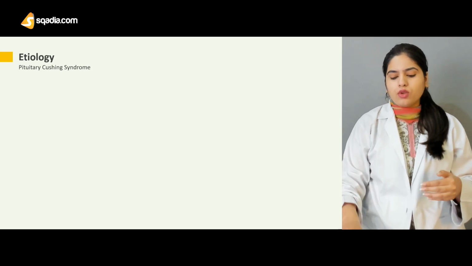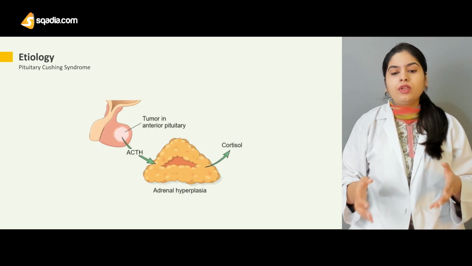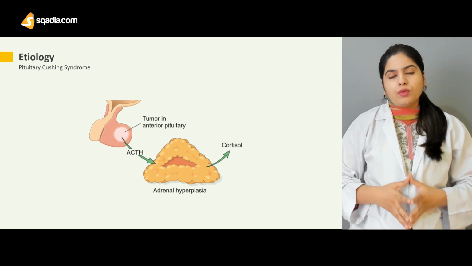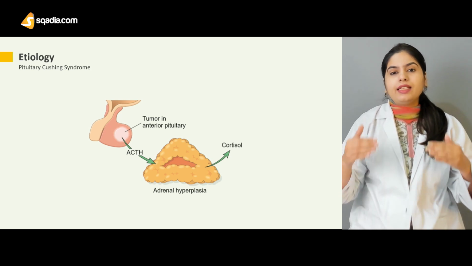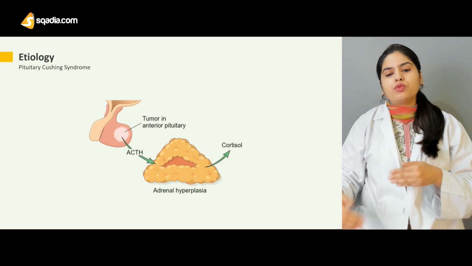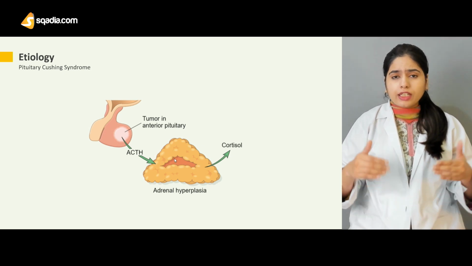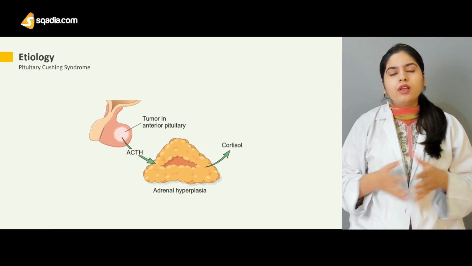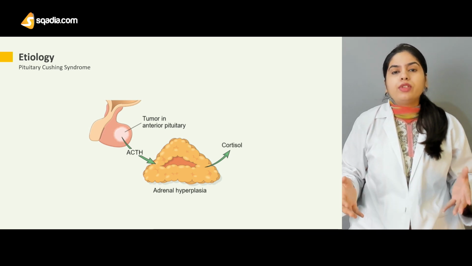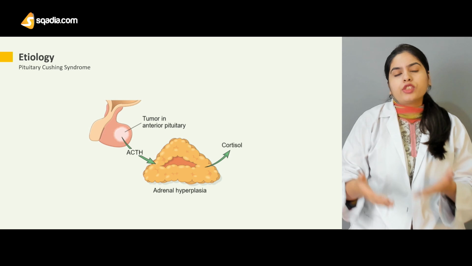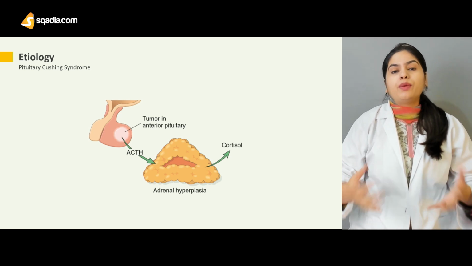Here, in the context of cortisol, ACTH is released from the pituitary. This ACTH acts on the adrenal gland and causes it to release cortisol.